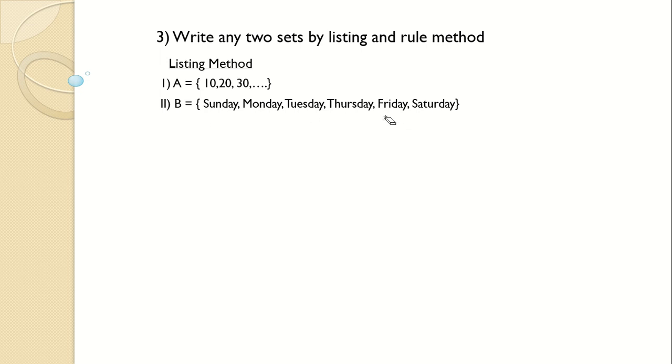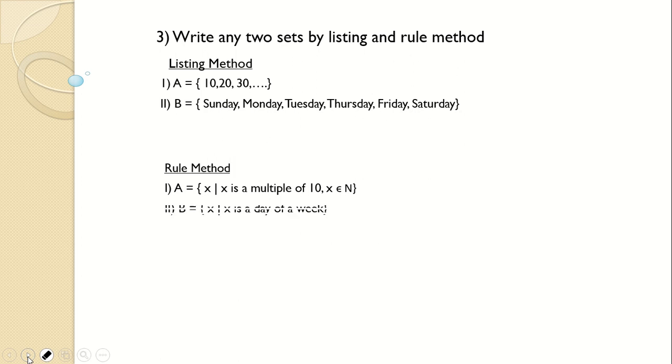These are the days of a week, right? In the rule form, A is equal to X such that X is a multiple of 10 and X belongs to the set of natural numbers. And B is X such that X is a day of a week. We are going to see the rule method in detail again, so don't worry if you are getting a little confused with it.